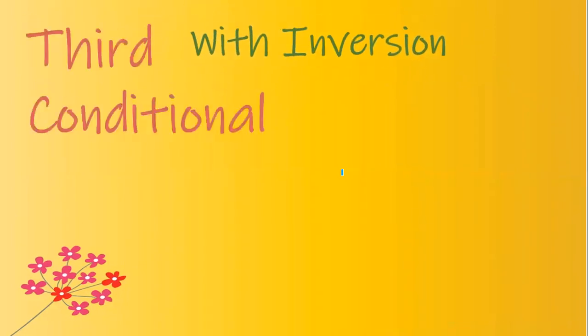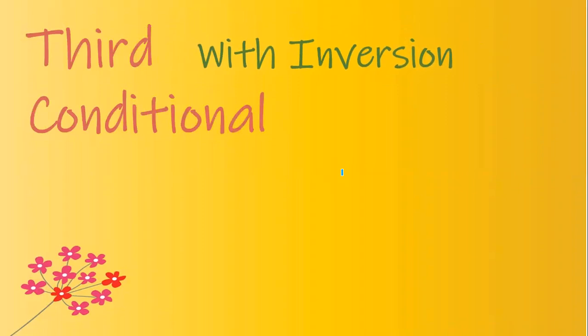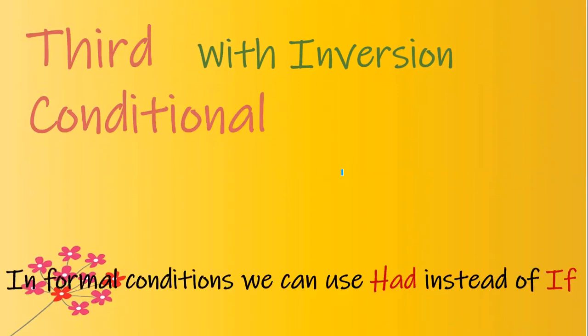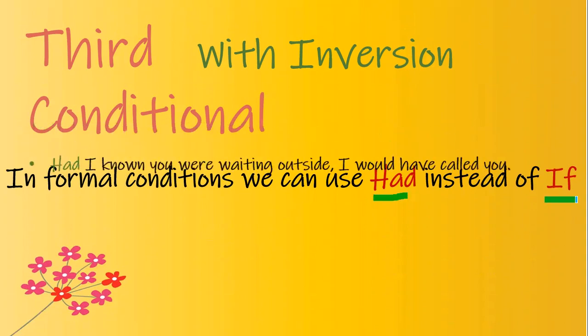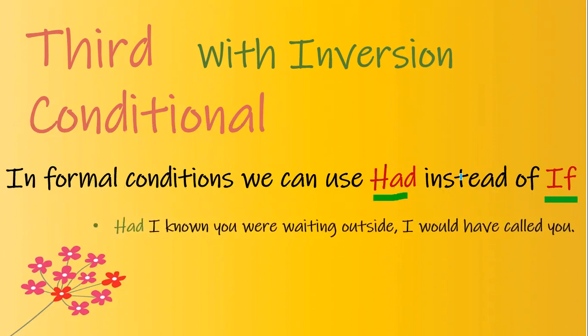As far as third conditional is concerned, we can have an inversion in the structure. When we are talking about inversion, in this case, we can use had in place of if. Let's see how. Had I known you were waiting outside, I would have called you.